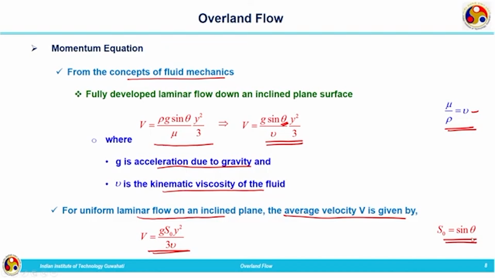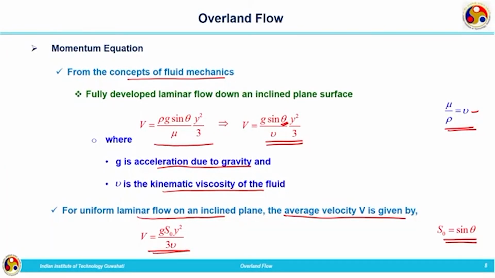This assumption is applicable to very small angles only. So, for sin theta we have substituted the slope of the plane, and the average velocity is given by g s naught y square divided by 3 nu. This expression can be used for finding out the velocity of overland flow.